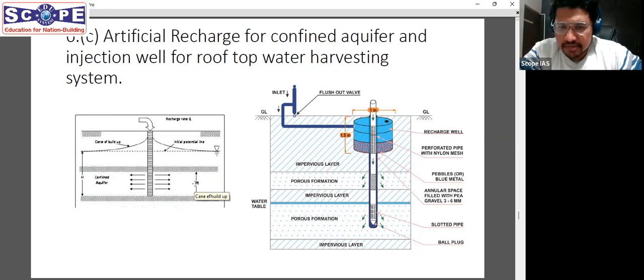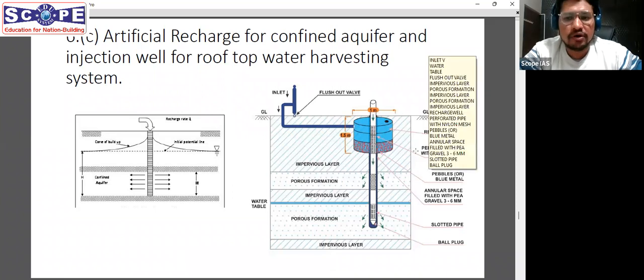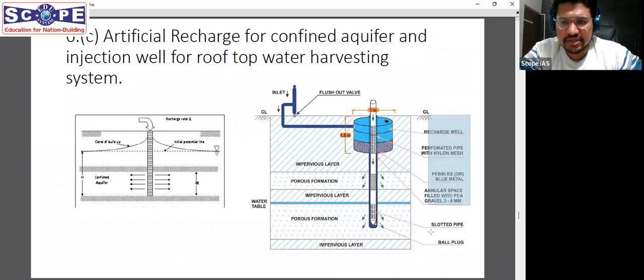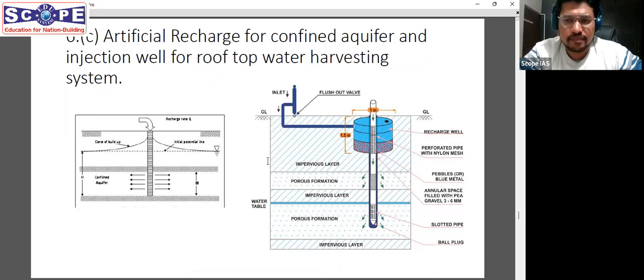If you see properly, the same thing is happening here: there is an impervious layer under which there is a porous formation, so this becomes a confined aquifer. Your injection well is going to be drilled to a depth that it reaches this porous formation. But there are a few components which you can write extra in order to get more marks. They have been mentioned here. This is something you can write, but again, a schematic diagram would have fetched you good marks as well. So that was a little variation they did in this particular hydrogeology question.